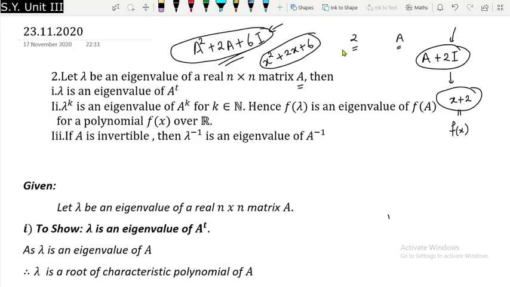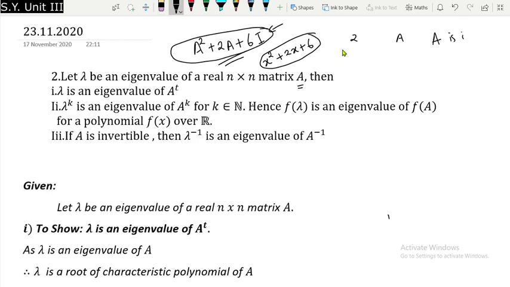If the matrix is invertible, then you can say that 1 upon lambda is an eigenvalue of A inverse. I mean, suppose 2 is an eigenvalue of A, and you know that A is invertible, then you can say that 1 upon 2 is an eigenvalue of 1 upon A, and that is nothing but A inverse. So this is the meaning of this theorem.